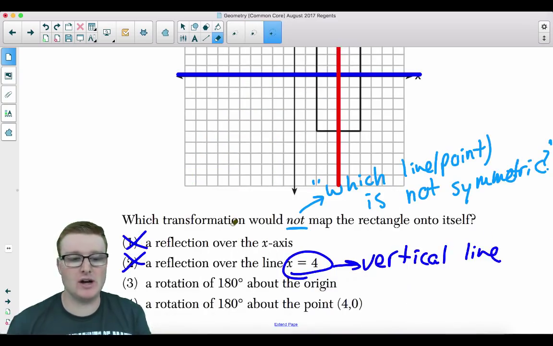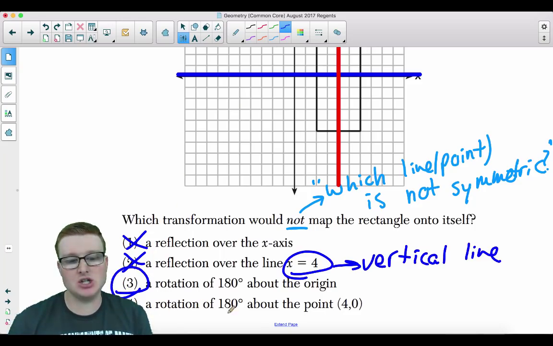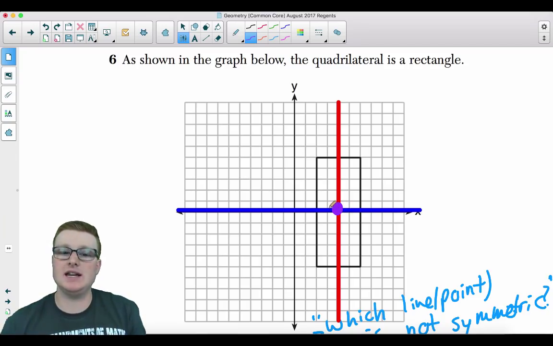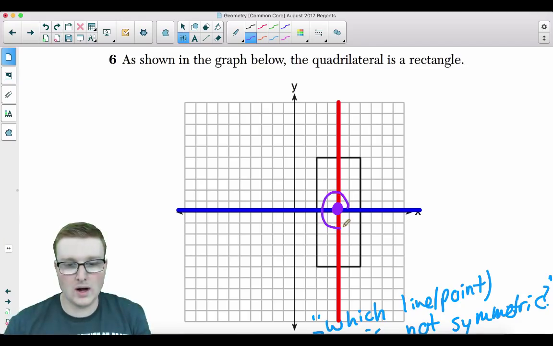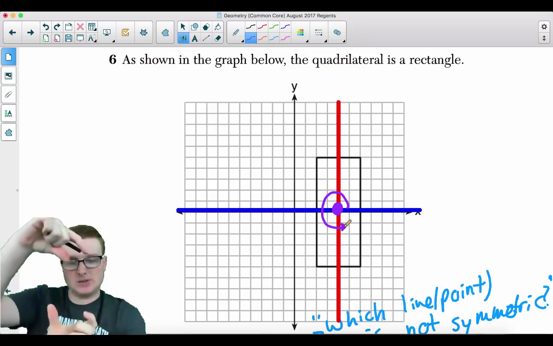Now, of course, I'm going to show you why choice 4 is incorrect. Let's take a look at choice 4. A rotation of 180 degrees about the point 4, 0. Okay. 4, 0. 1, 2, 3. So we're rotating about this purple point. We rotate it 180 degrees. We spin it all the way around by one semicircle. We spin it once, 180 degrees, and it spins around onto itself.